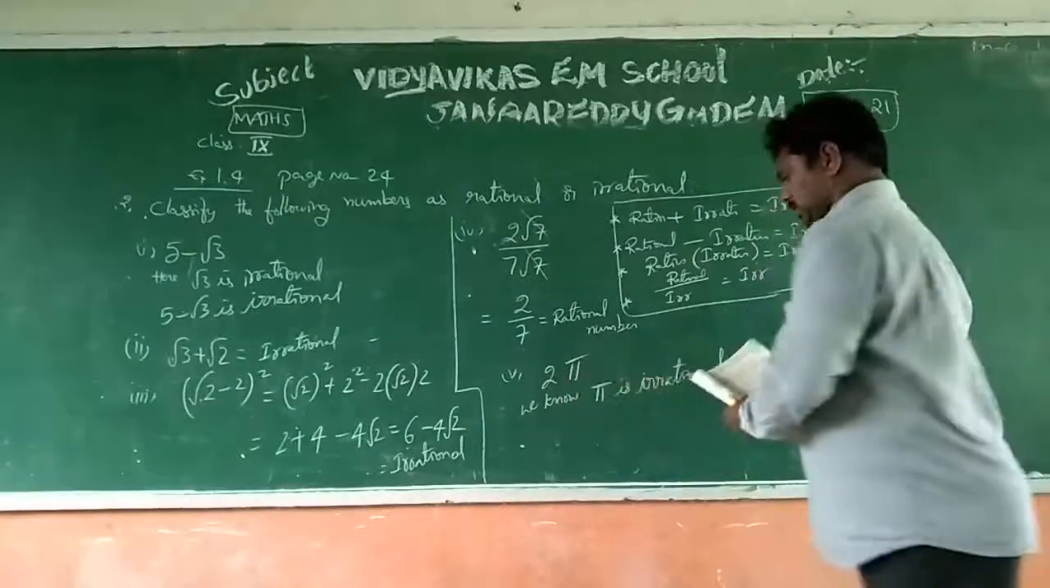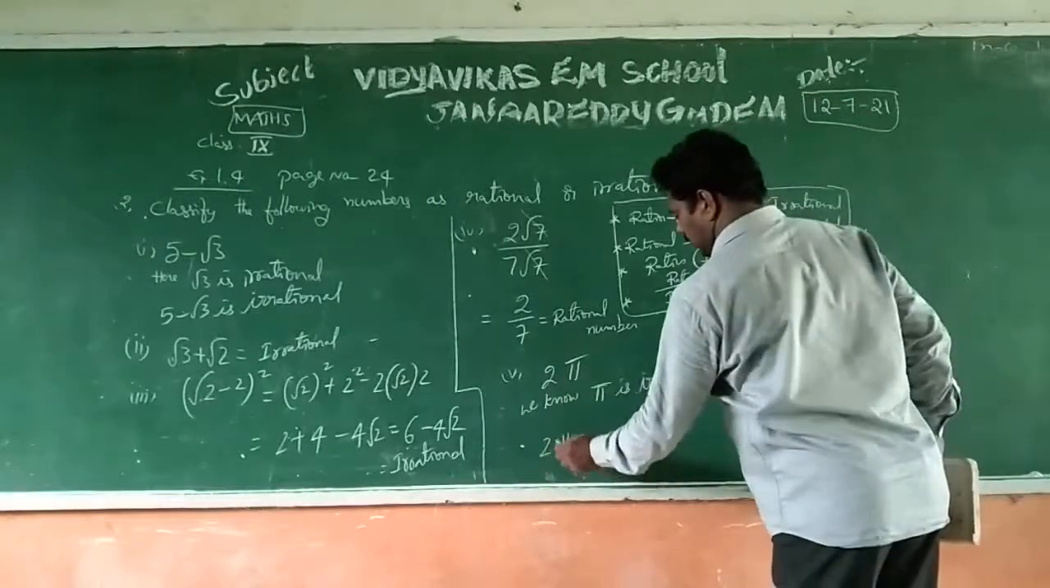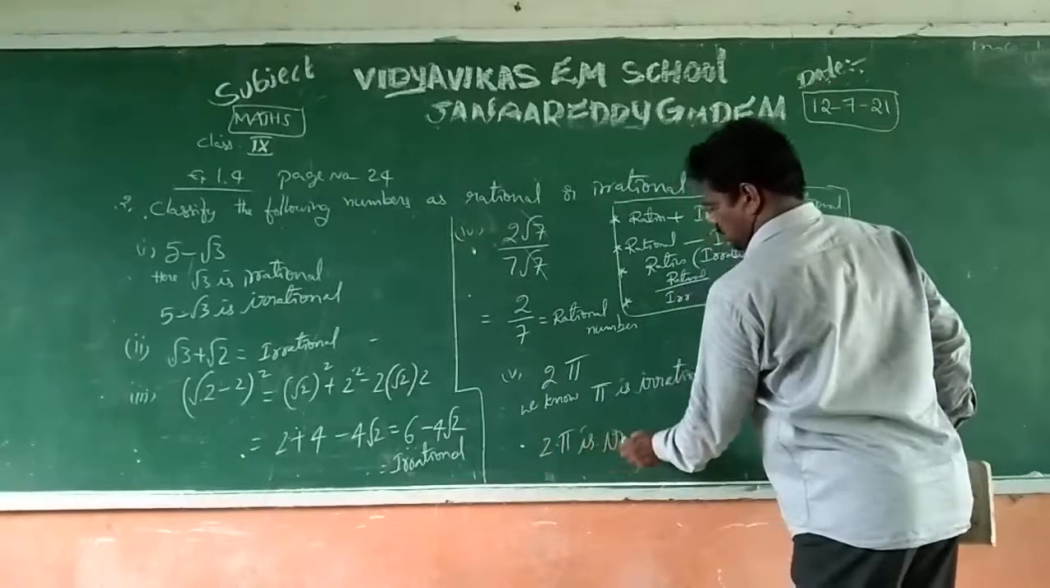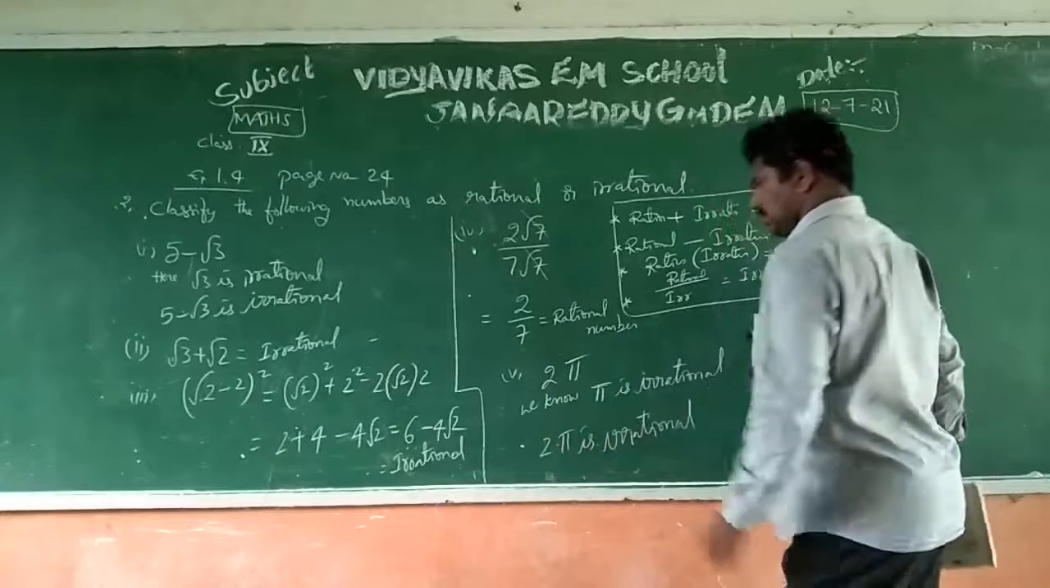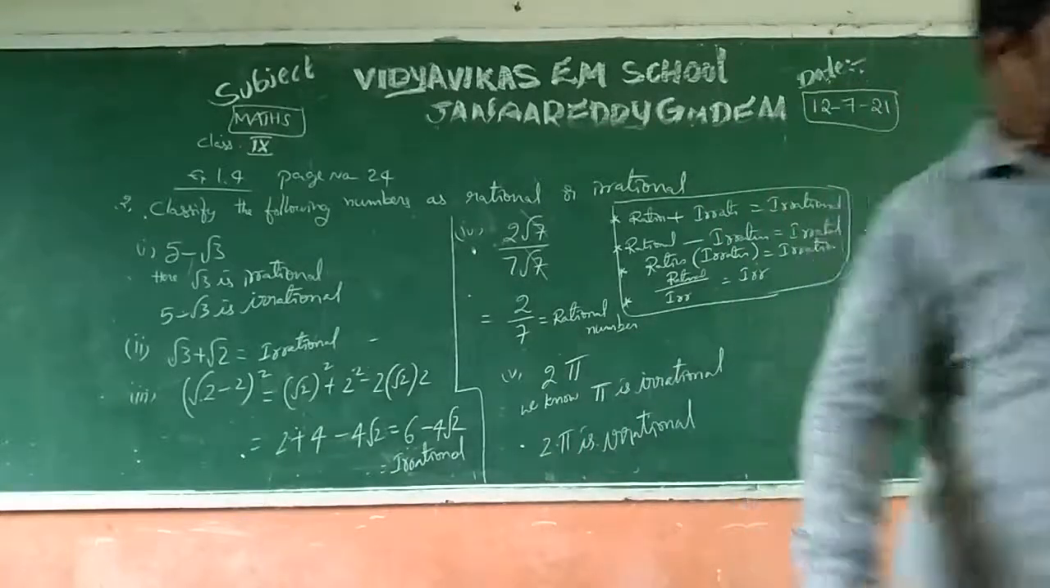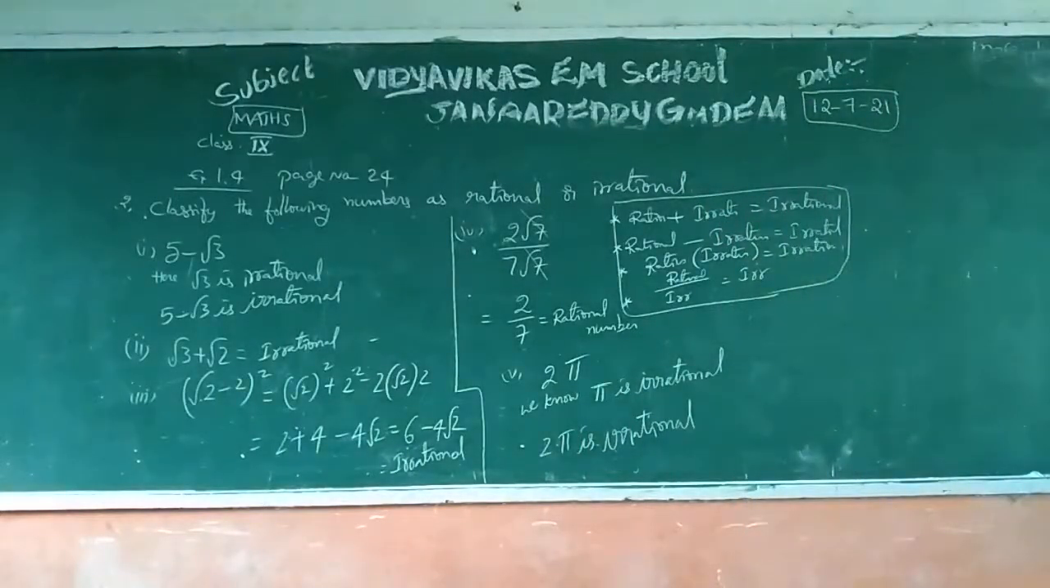into irrational is also irrational. 2 pi is irrational. Rational into irrational, you can conclude that is also an irrational number. Okay. And after here the two problems are completed.